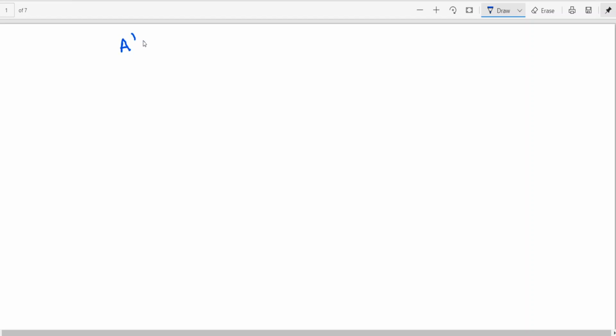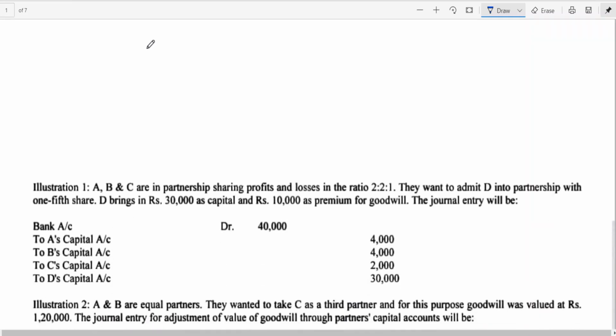D is the new partner. D's share of goodwill is 10,000.